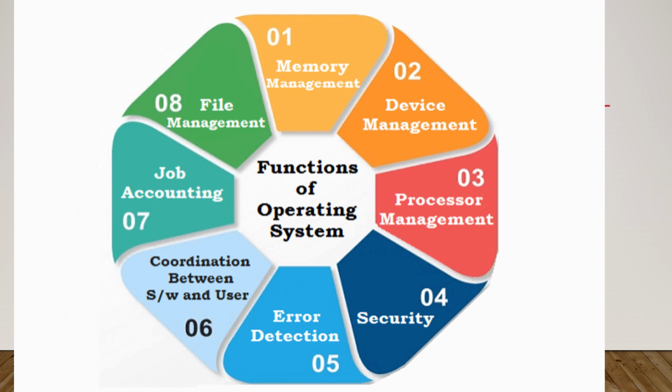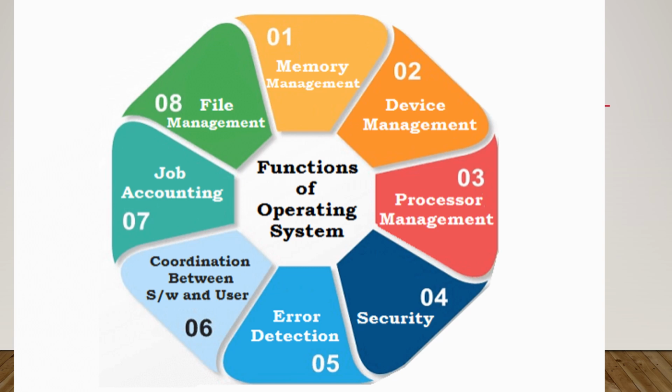Device management. The operating system decides which process gets access to a certain device and how long it will be used, and it allocates the devices in an effective and efficient way and deallocates the devices when they are no longer needed. Processor management. The operating system allocates a CPU, that is the processor, to a process, and it also deallocates the processor when the process no longer needs it.